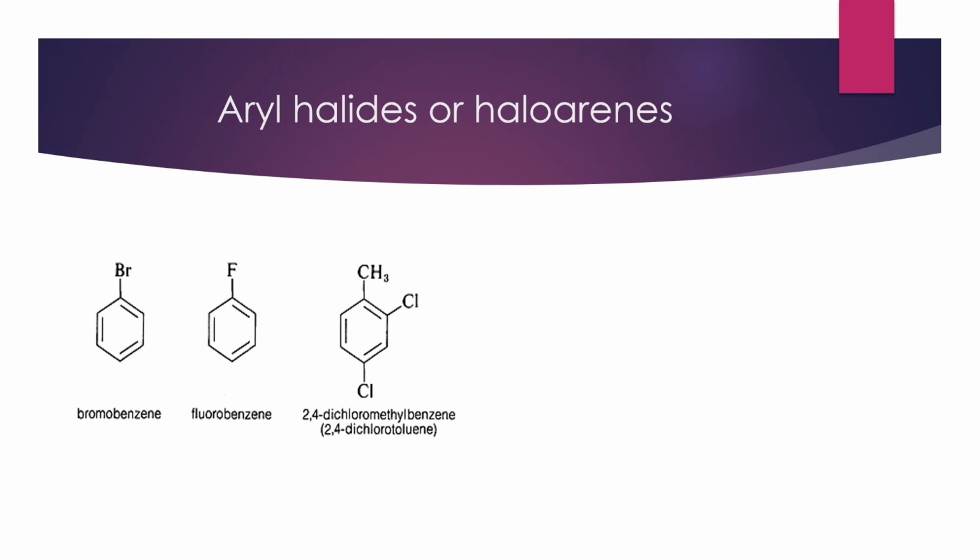Then aryl halides or haloarenes, that is the structure of bromobenzene, then fluorobenzene and 2,4-dichloromethylbenzene or 2,4-dichlorotoluene.